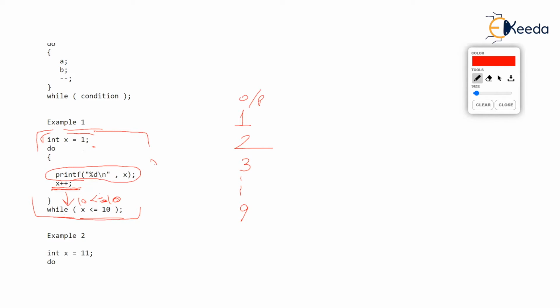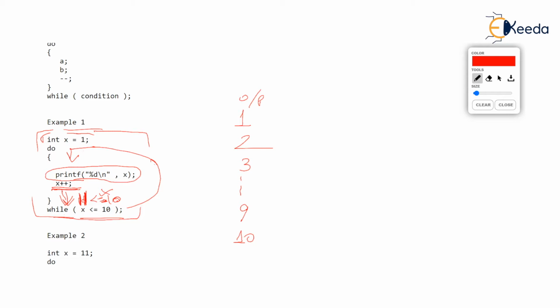So as this condition is true, the control will go back to do and do it again. So it is going to print the value of x, which is 10. Now x is 10. And then x plus plus will make x as 11. And after x becomes 11, when the condition is tested, the condition is 11 less than or equal to 10, which is false.